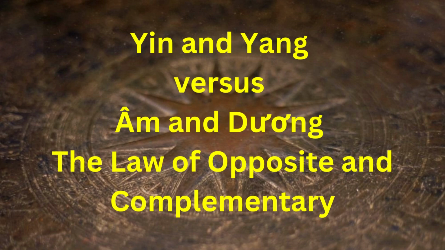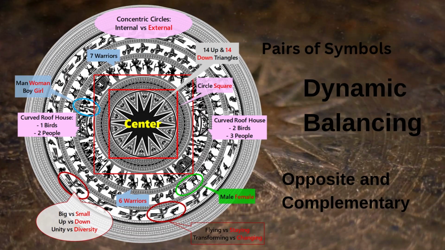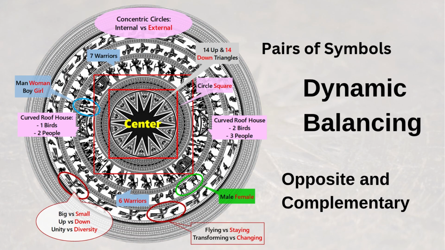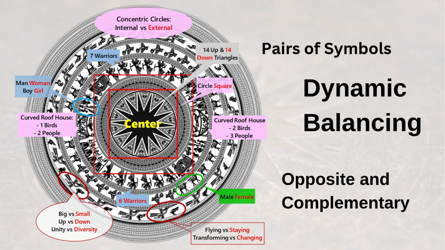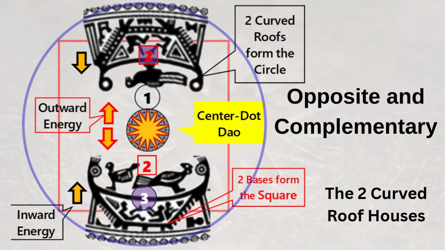Yin and Yang versus Am and Dương, the law of opposite and complementary. The law of opposite and complementary is foundational and at the root of all natural phenomena and cosmic principles. At its core, this law states that for anything to exist, it must have its opposite. However, unlike a simple dichotomy where one thing cancels out the other, these opposites are actually complementary. They are two sides of the same coin, interdependent and essential to each other's existence. One cannot be fully understood or exist without the other.